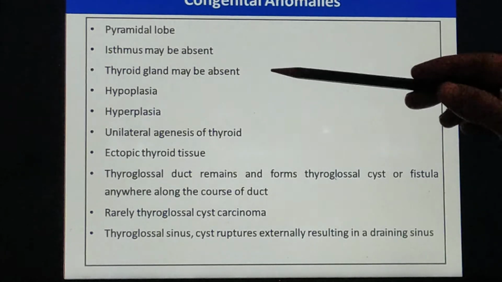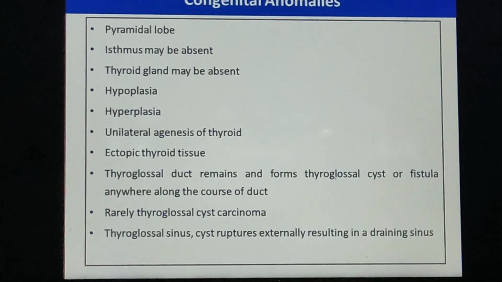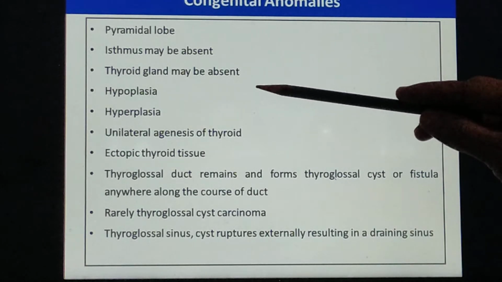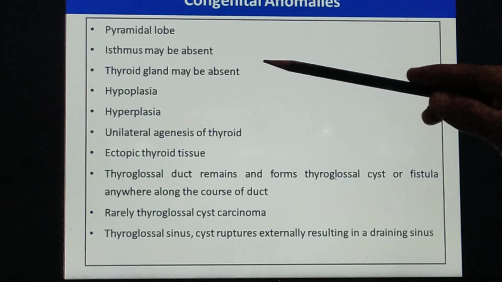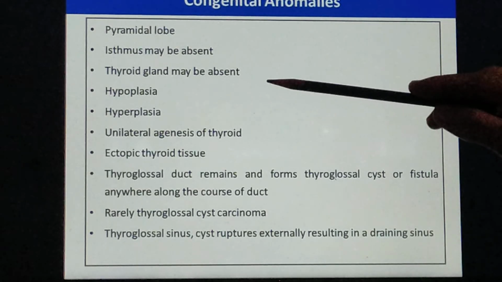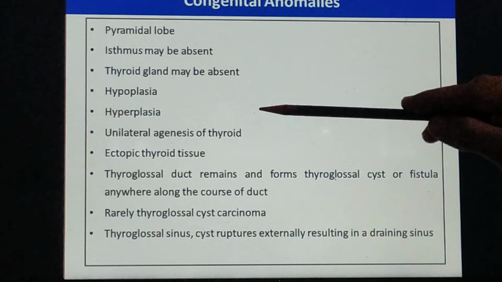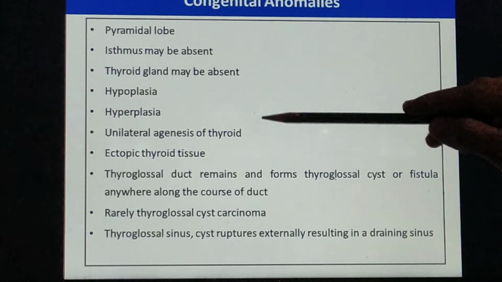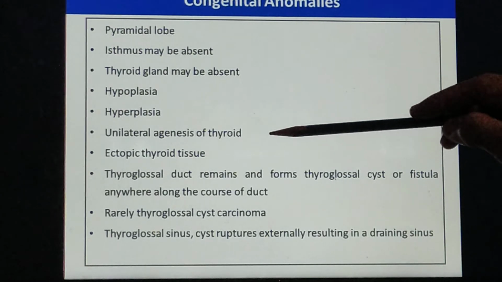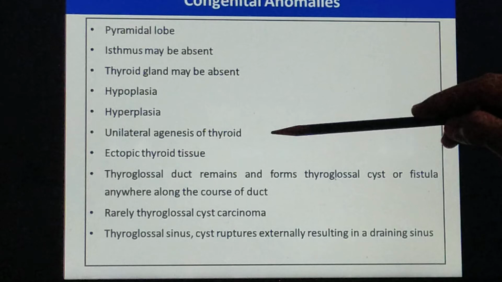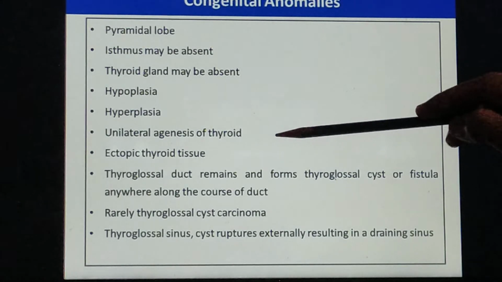The thyroid gland may be absent. Sometimes the gland is not at all developed. There may be hypoplasia of the gland, that is, it is like a small gland. When the gland is large, that is termed hyperplasia. Sometimes one lobe may be missing, termed unilateral agenesis of the thyroid. It may be right, it may be left.